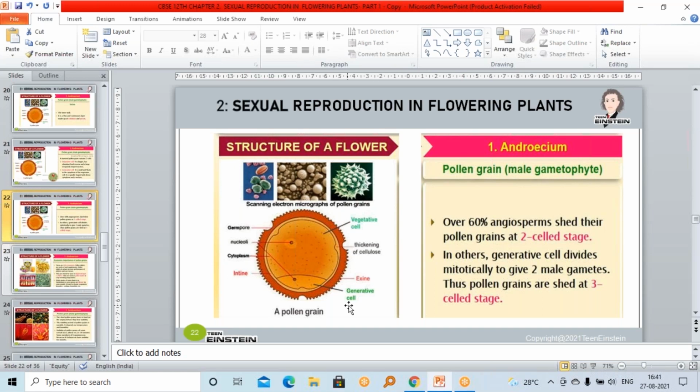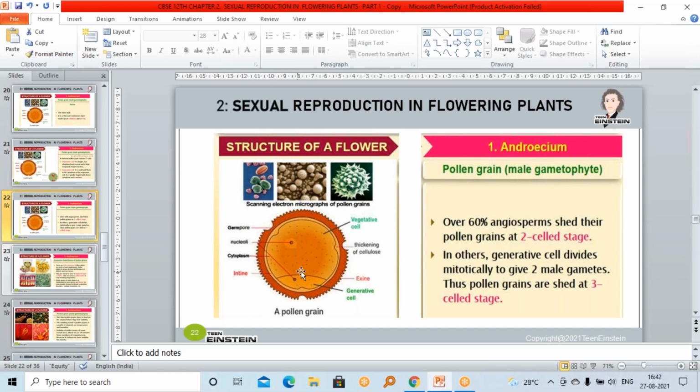What is the role of the vegetative cell? It is providing nutrition to the developing pollen grains. The pollen grains are the male part, right? So the generative cell will undergo mitotic division and form two male gametes in the remaining 40%. So the pollen grains will have one big vegetative cell and two small male gametes. So in total, they'll have three cells, right?